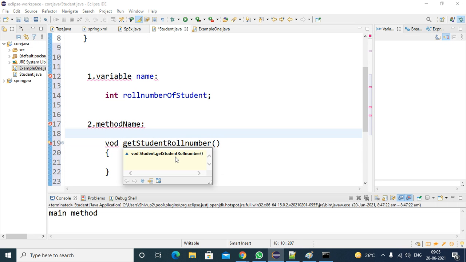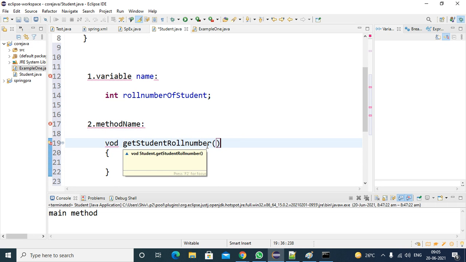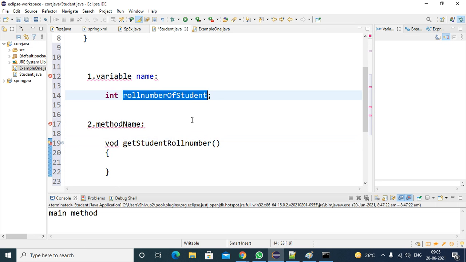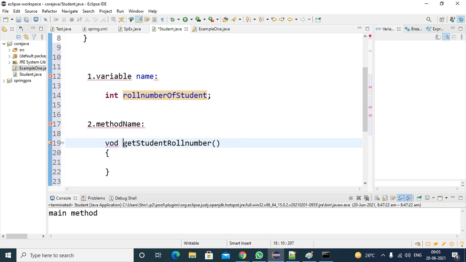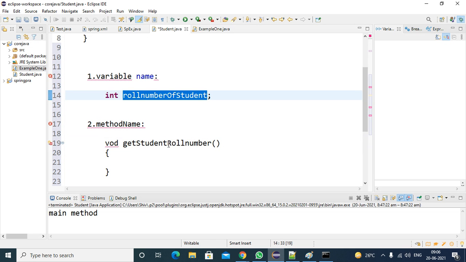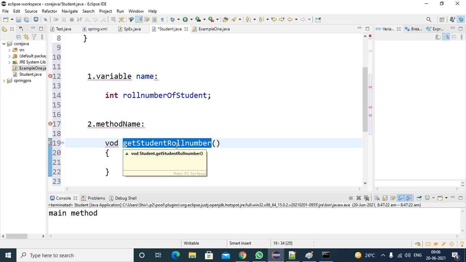You need to follow the same naming convention as variables. Here get student roll number has three words. The first word must be small letters. From the second word onwards, every word starts with a capital letter: student starts with a capital letter, and roll number starts with a capital letter. So variable naming conventions and method naming conventions are both the same.